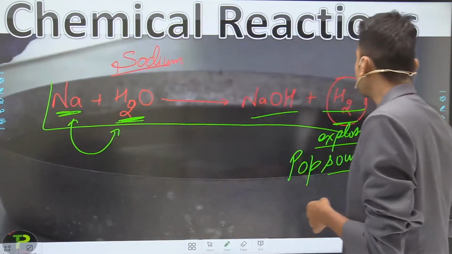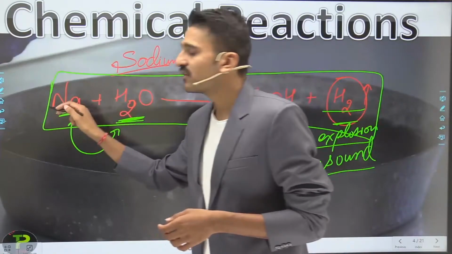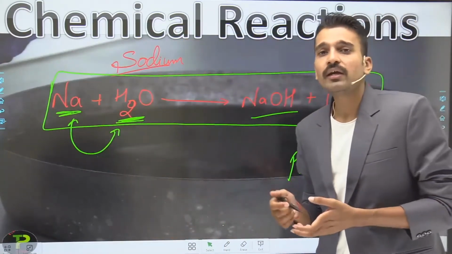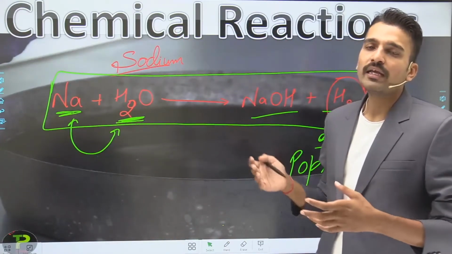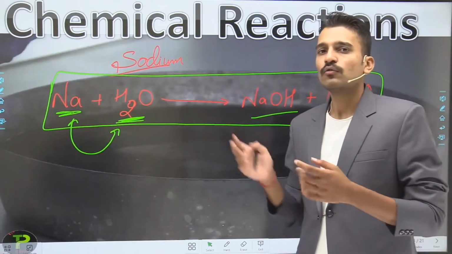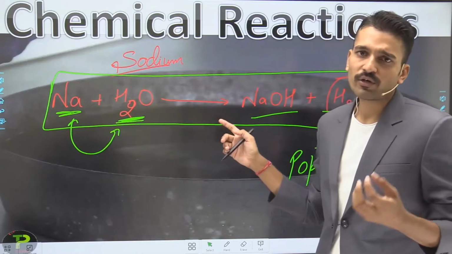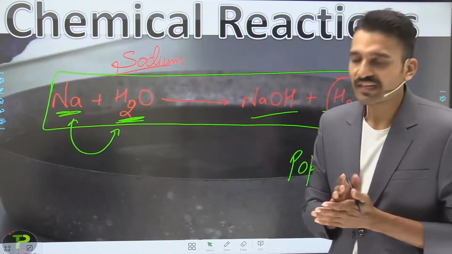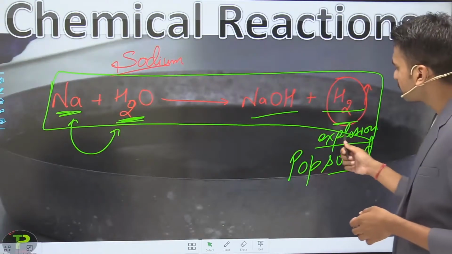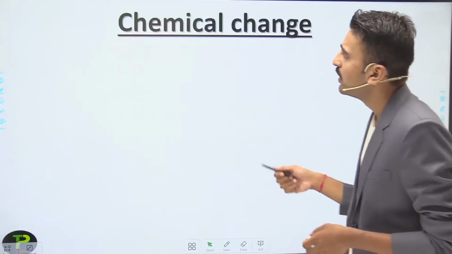This part is our ultimate goal, to write a chemical equation for any chemical reaction taking place. For this part, how can you write it? For this part you have to wait till the next lecture. So moving to the next slide, that is a chemical change.